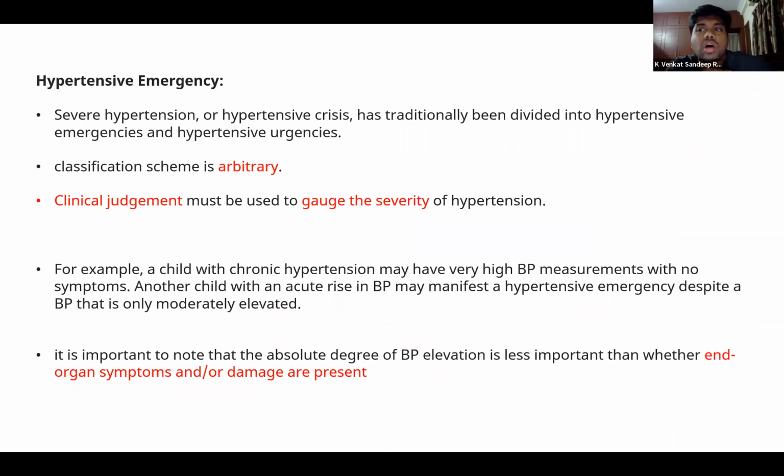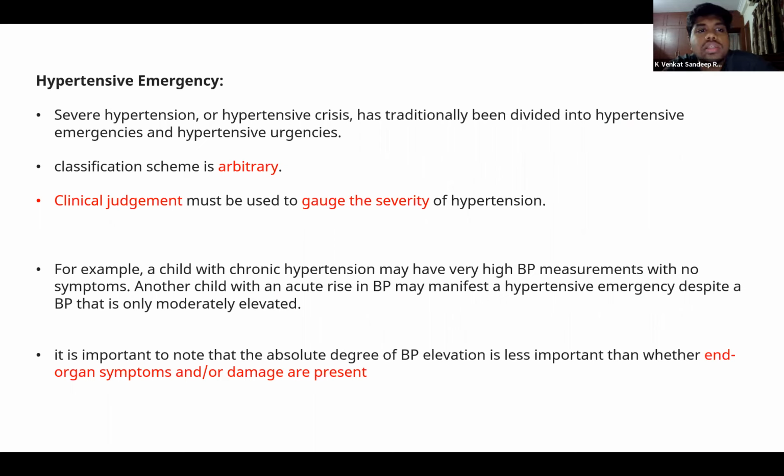So, how do you differentiate if a child is in hypertensive emergency or hypertensive urgency? As we've already seen, stage 2 hypertension could be a hypertensive emergency or a hypertensive urgency.